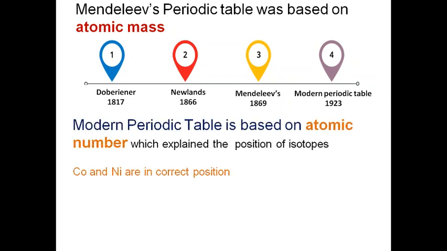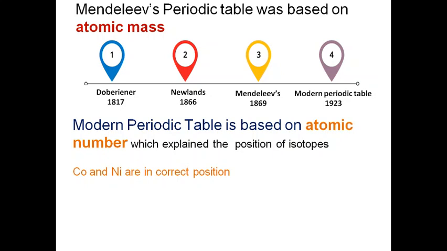But then Henry Moseley gave the concept of the atomic number. He discovered the concept of atomic number, and according to Moseley, atomic number could be a better basis for the classification of elements.